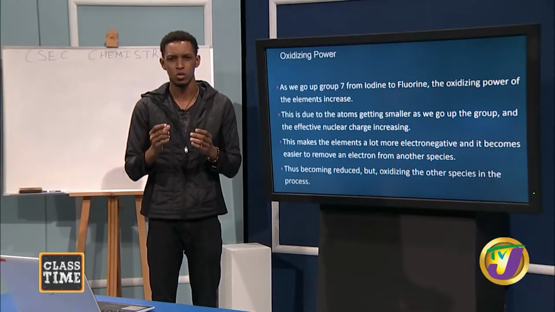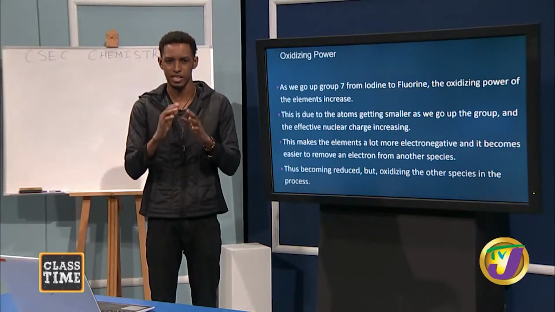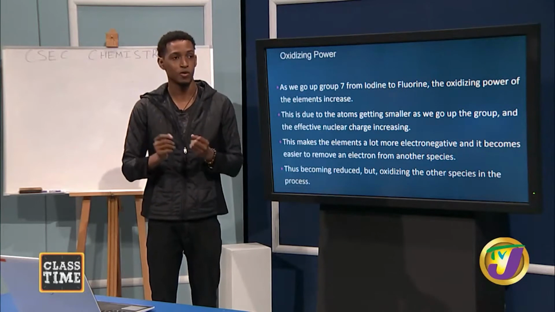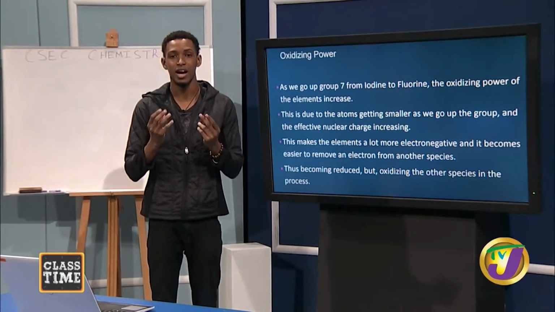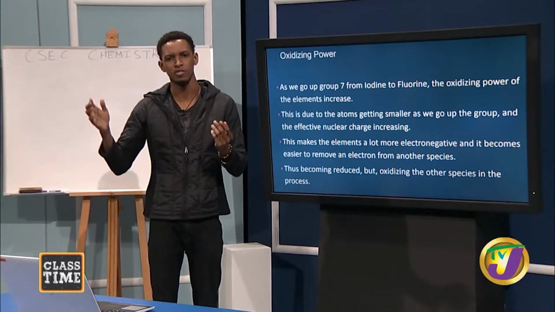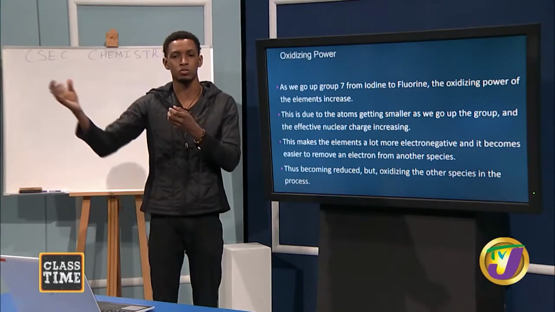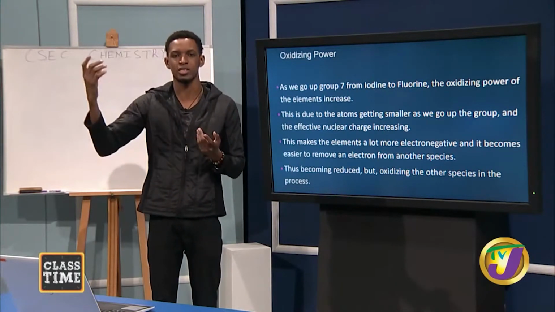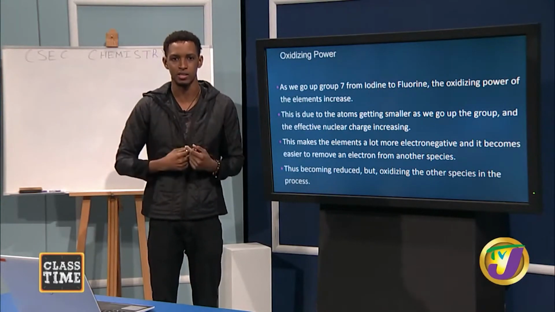Since fluorine is so small, the valence shell is very close to the nucleus. Therefore, the valence shell is feeling a very high attractive force from the nucleus. So if a species is passing that has an electron, the fluorine atom can quickly pull that electron towards itself. So it essentially takes the electron from the other molecule and adds it to itself.